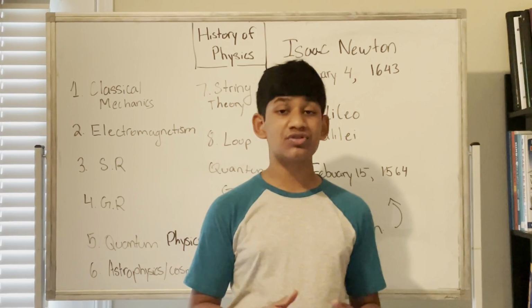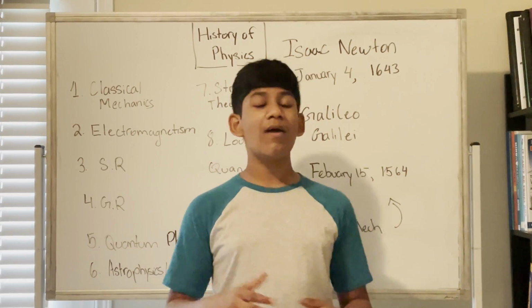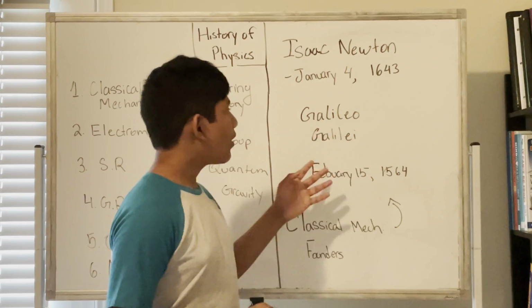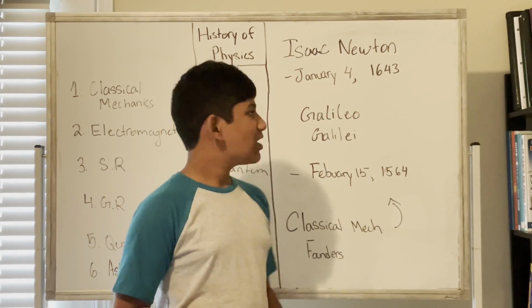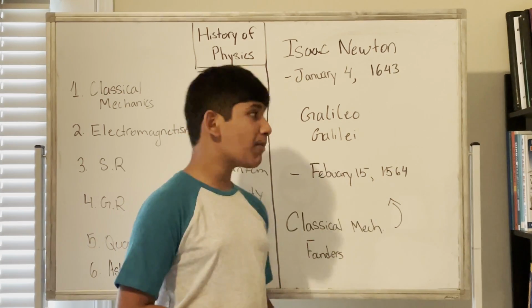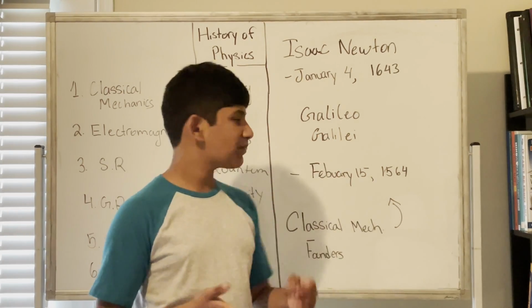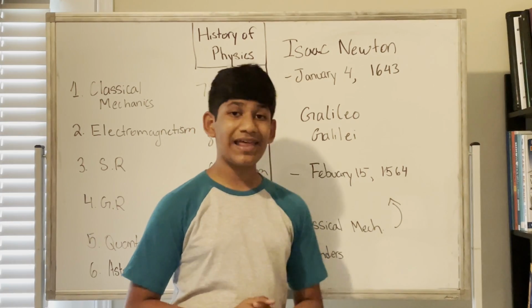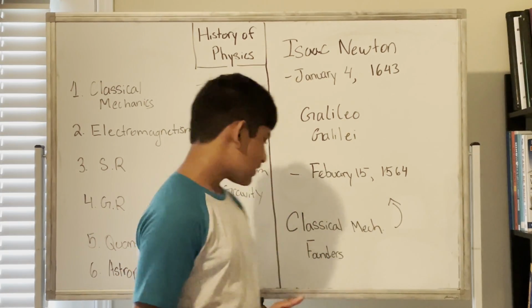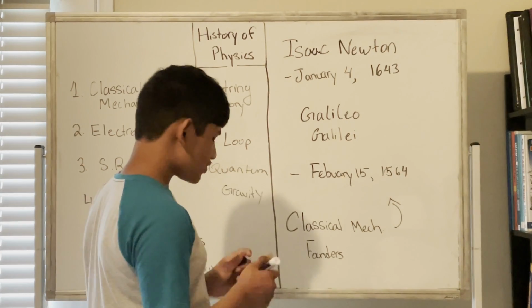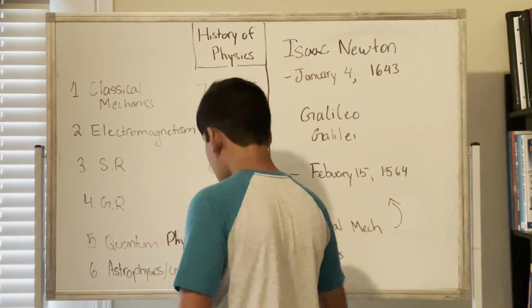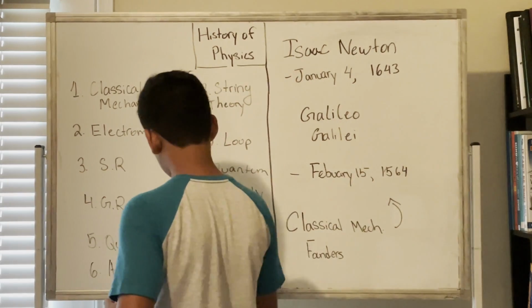And that revolutionized physics itself, because Isaac Newton, with Galileo Galilei, independently created classical mechanics. So Galileo Galilei created one part of classical mechanics, and Isaac Newton created another. So one of Galileo Galilei's important contributions is that he proved Aristotle wrong. For example, let's use our common sense and try to understand a physical situation over here.